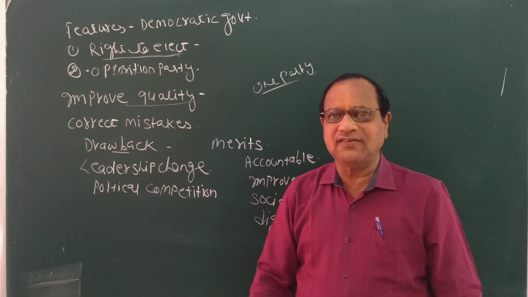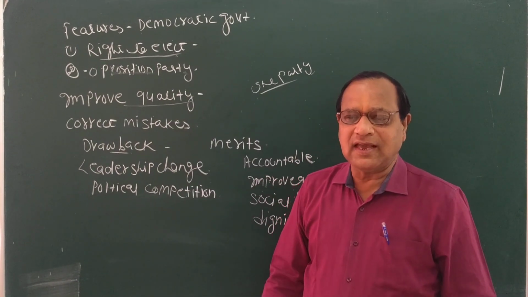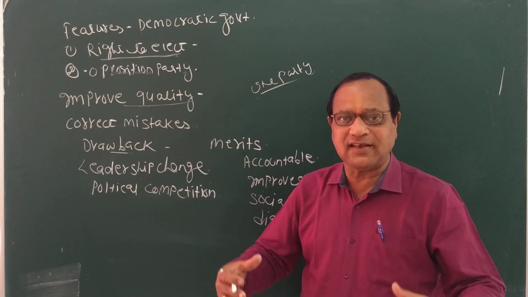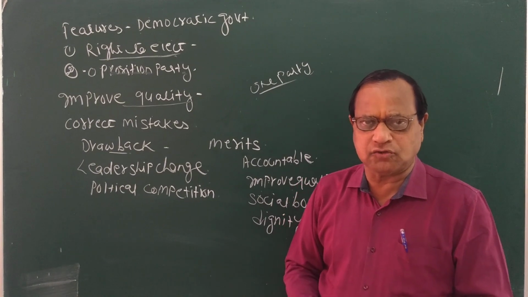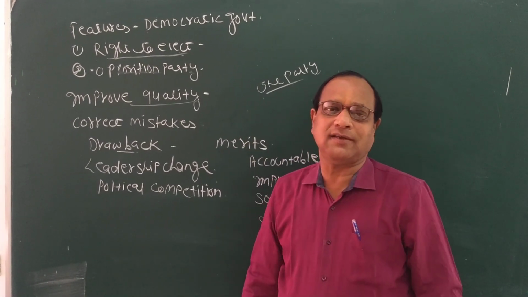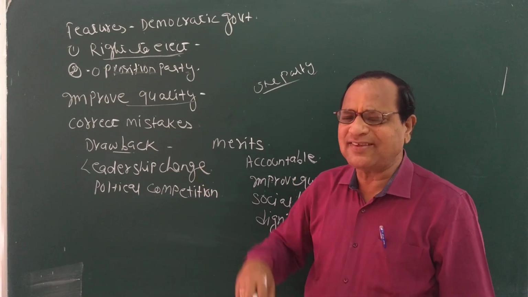Improving the quality of the decision means that in democracy decisions are taken collectively. Collectively means all the elected members sit together and discuss the issue. There is debate on the issue. So many different minds are there together, which means different opinions are there.